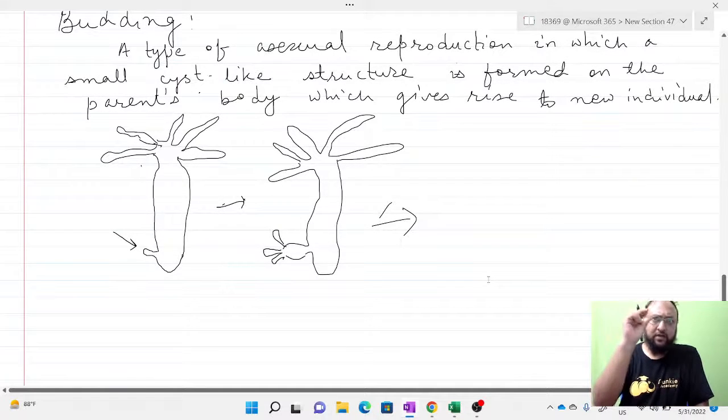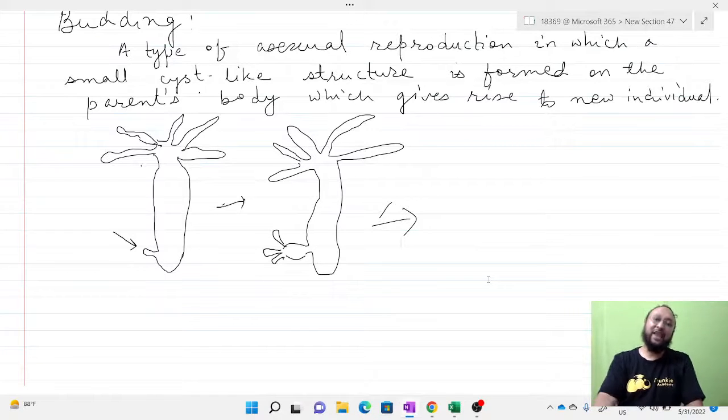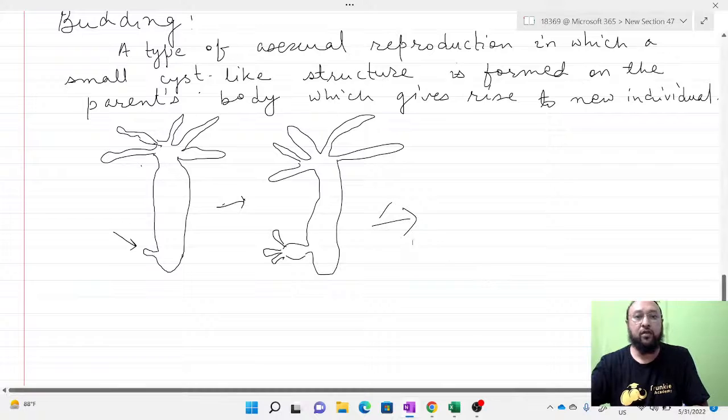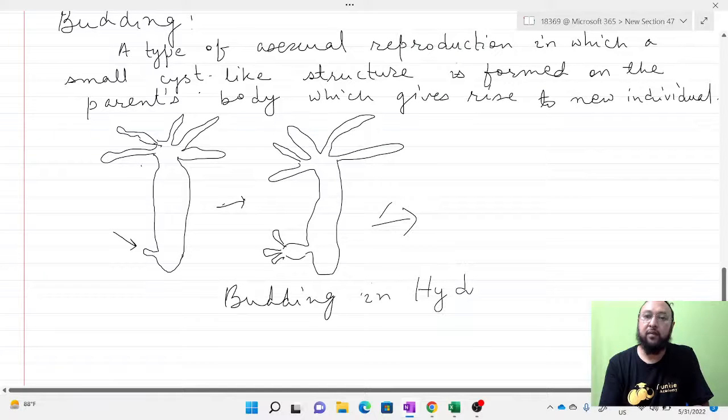So a small bud, or some node or cyst-like structure, is formed on the surface of the parent, and that will grow and ultimately detach from the parent body, and then grow into a new individual. This is called budding. The best example is budding in Hydra. Hydra reproduce asexually by budding. So Hydra reproduce like this.